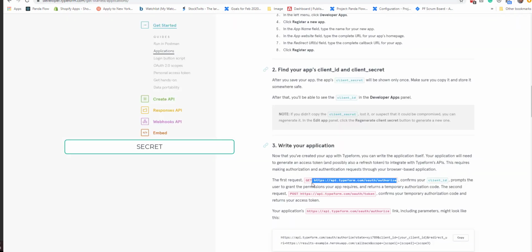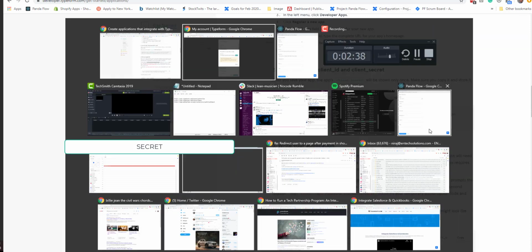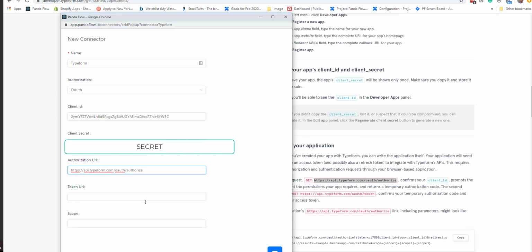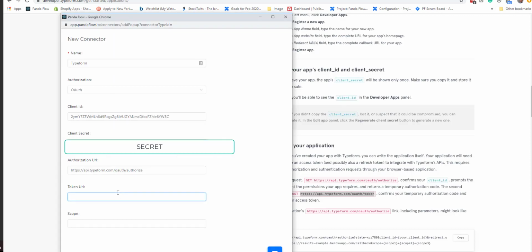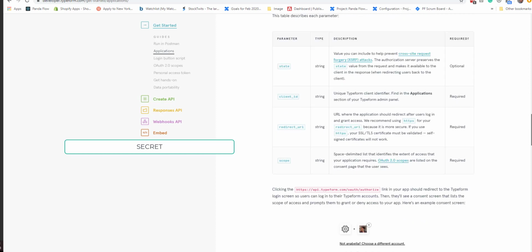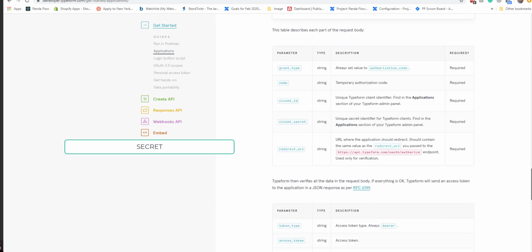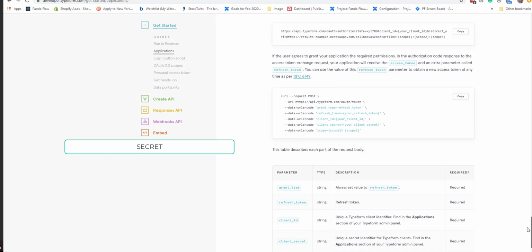So this is the authorization URL. We need the token URL. And we need to decide what scope we want to get to. Their scope is defined.